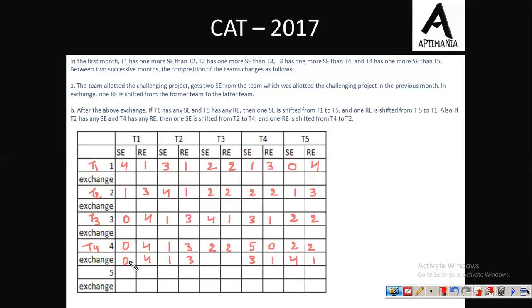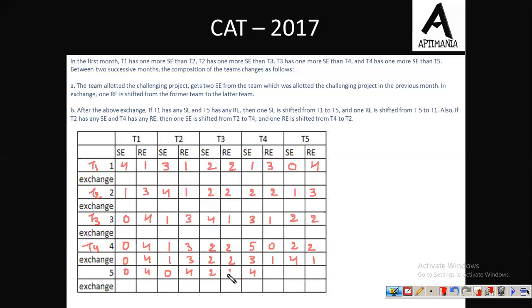Now let us check for condition number B. T1 doesn't have any SE, so this condition is not applicable for T1 and T5. And we do have RE in T4. We do have SE in T2. So here the condition is applicable. So T2 will transfer 1 of its SE to T4 and in return will get 1 RE.